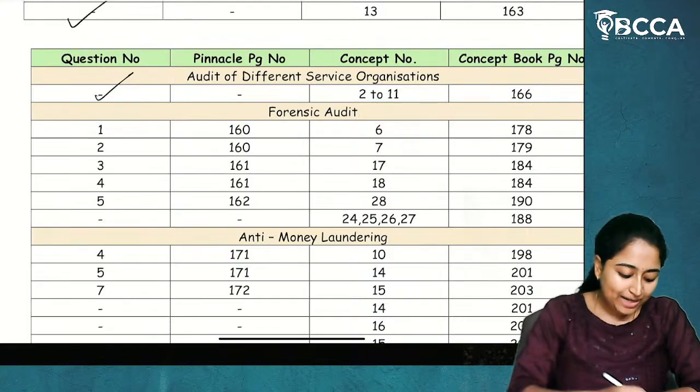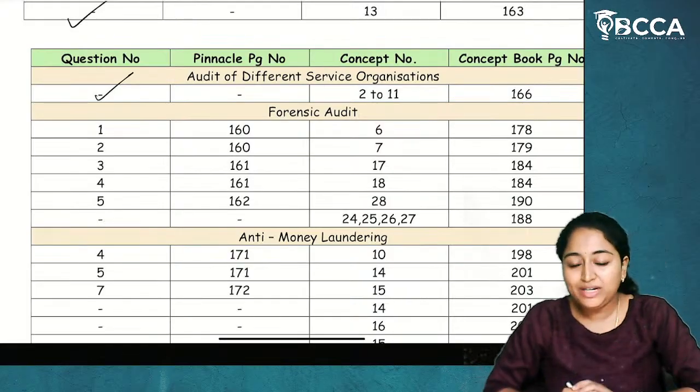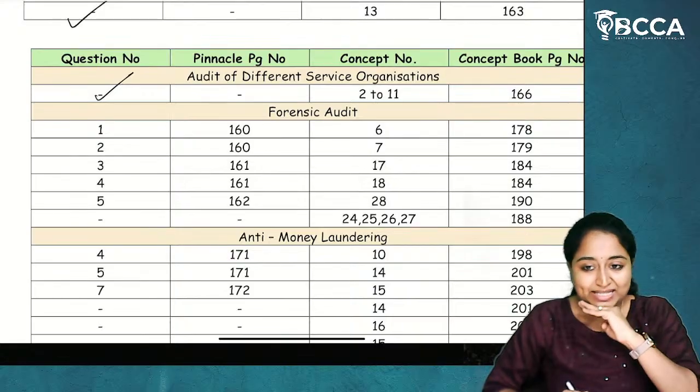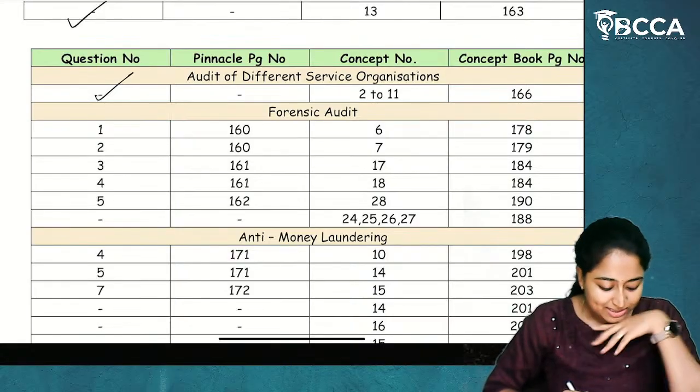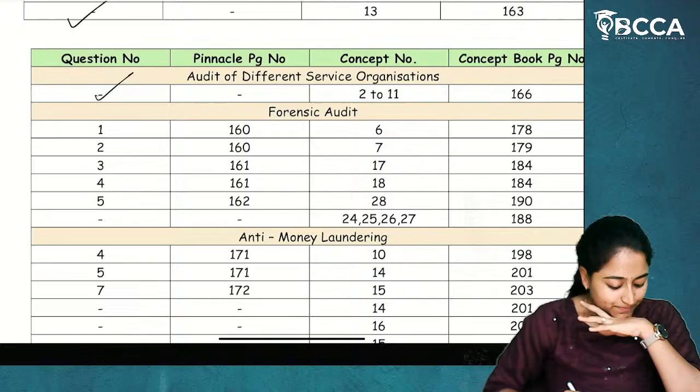Now, we are moving on to the forensic audit, which is section D. In section D, we have two units. Saravanan and D, clear, ma'am. Thank you, Saravanan.